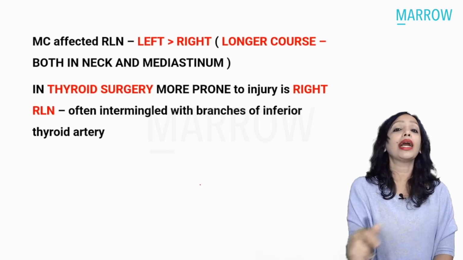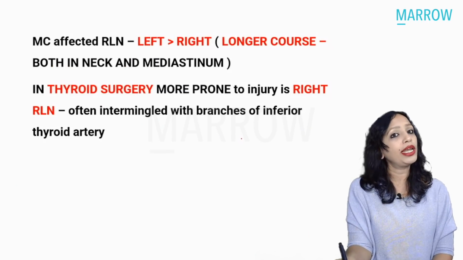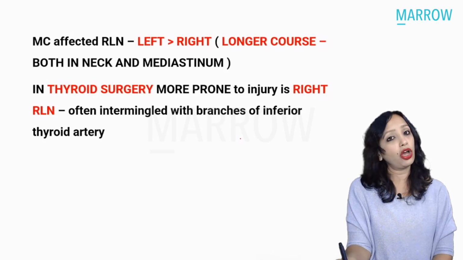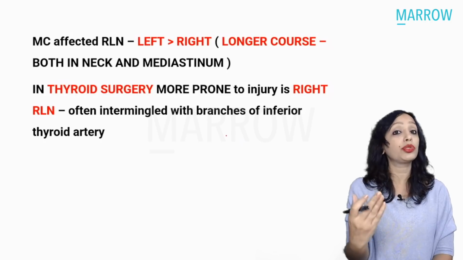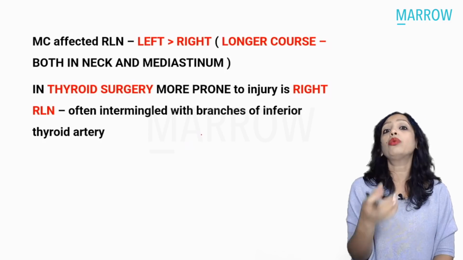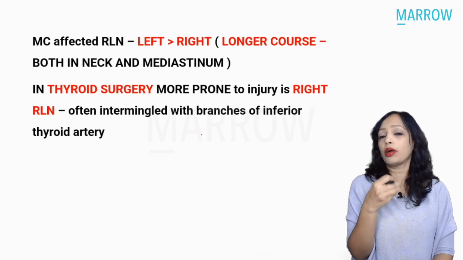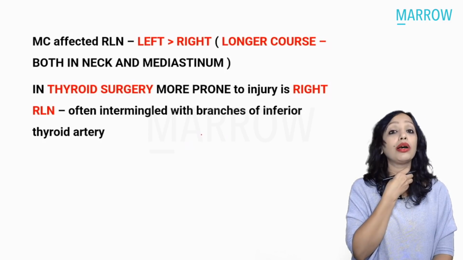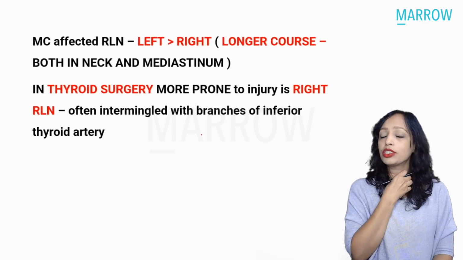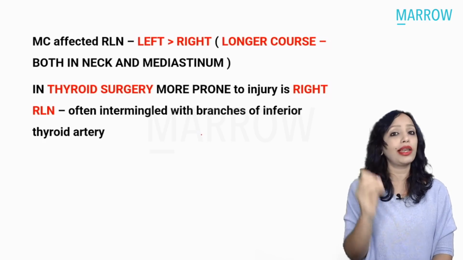Again, what is asked here is which is more commonly injured, the left or the right recurrent laryngeal? The longer course that goes into the mediastinum is which one? Left. So more commonly injured is left. Whereas if you're talking about neck surgeries, thyroidectomy, or some surgery of the larynx or esophagus, then in neck surgeries, which is more prone to injury, the right or the left recurrent laryngeal?